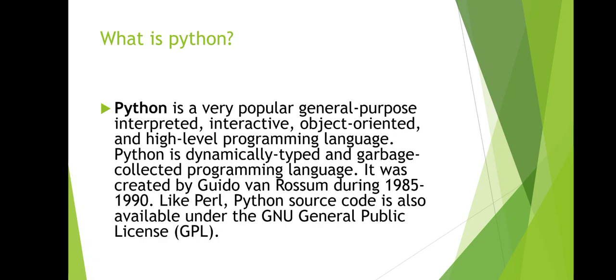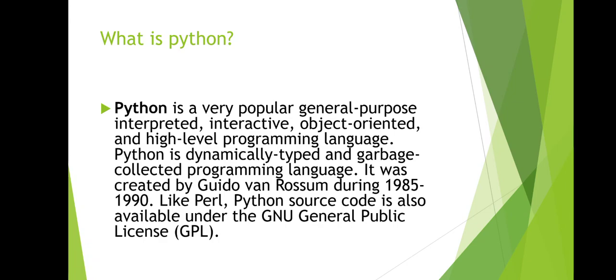In C programming and Java programming, we compile before executing the instructions. In those languages we convert our program into a machine language program by compilation. But in Python, we can execute the instructions without compilation. That's why it is called interpreted. It is also interactive and object oriented, and we use objects in this Python language. It is one advantage of Python because it is an object oriented programming language.